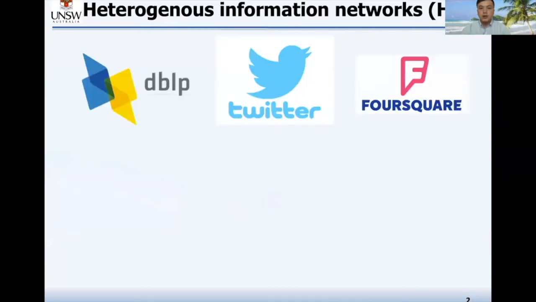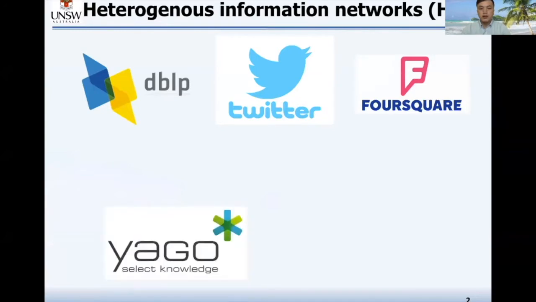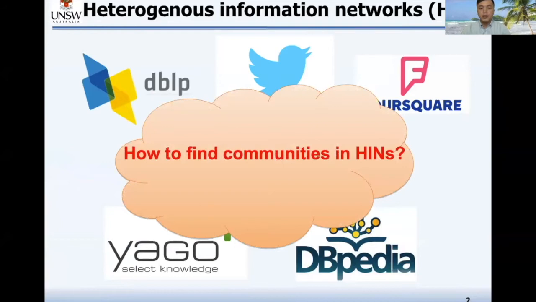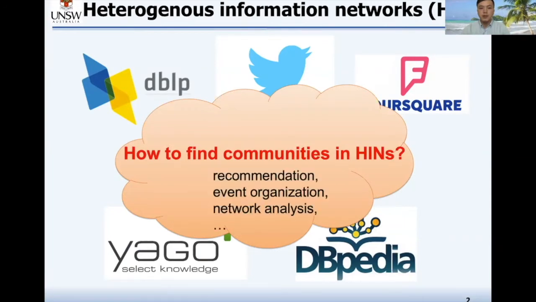Conceptually, a heterogeneous information network is a network with multiple types of vertices and multiple types of edges. Typical examples are DBLP network, Twitter, Foursquare, and knowledge bases like Yago and DBpedia. A fundamental research topic in HINs is to find the network communities, which can be used in many real applications, such as recommendation, event organization, and network analysis.